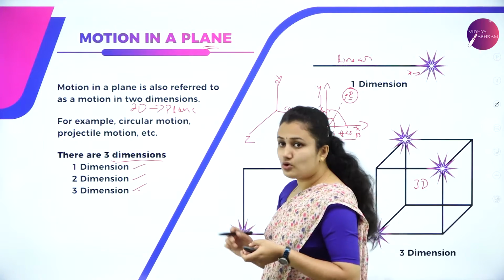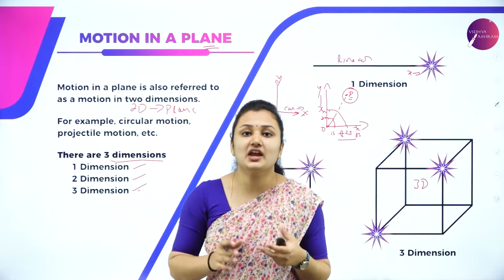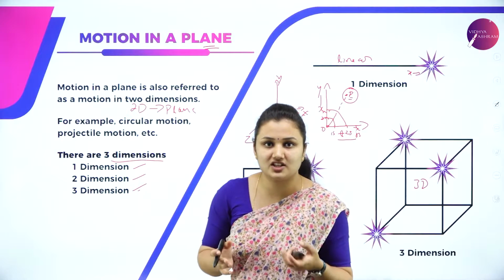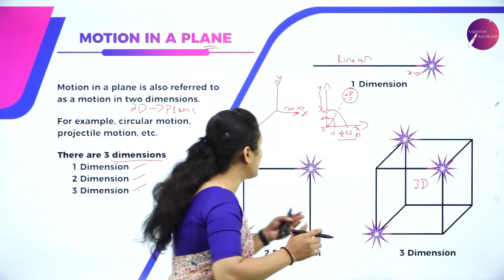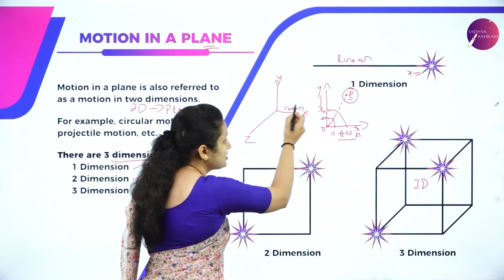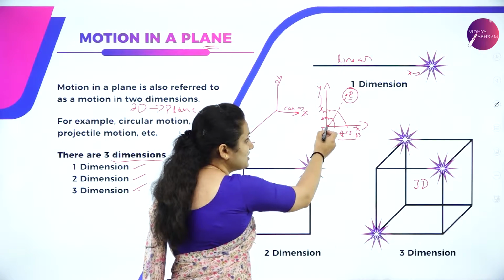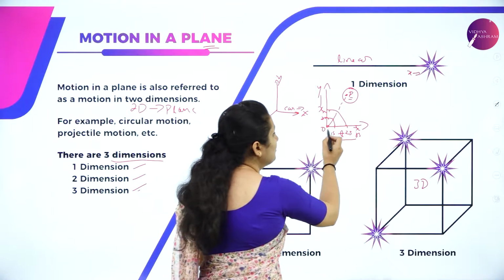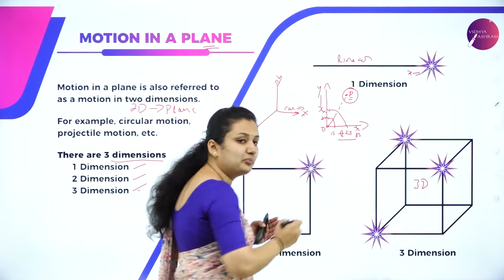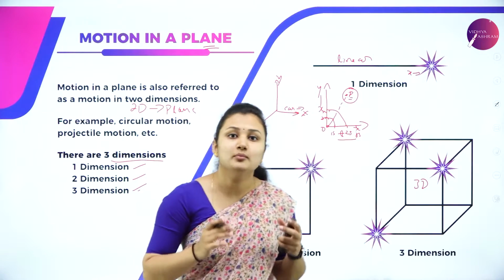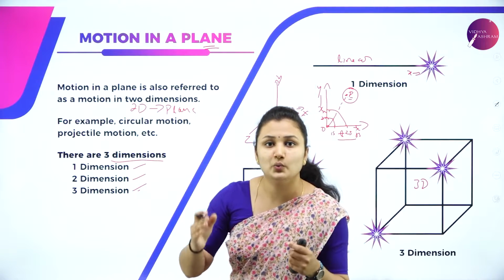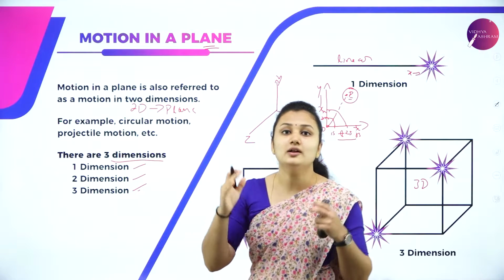So what is motion? Motion is the change of position of the body with respect to time. There is a change in the position of the body. Car is moving. It is not at rest. There is change in position. Object was initially at origin. It has moved as time increases to a certain point P. That means it is under motion. Change of position with respect to time is called motion.